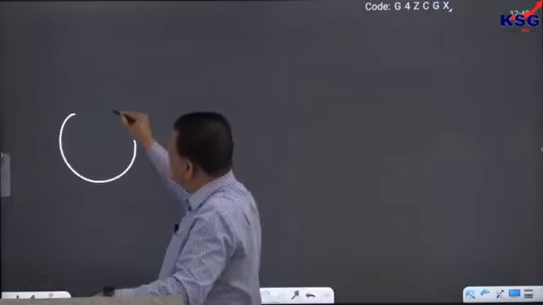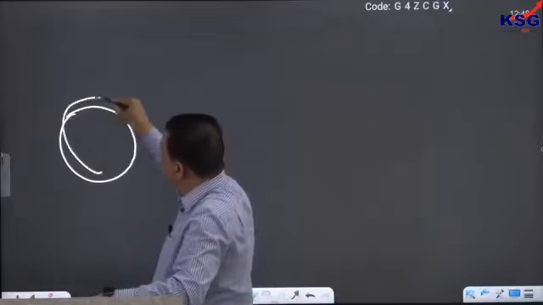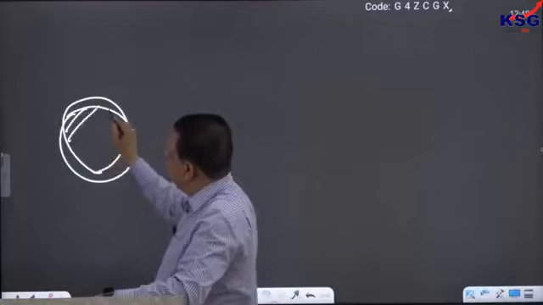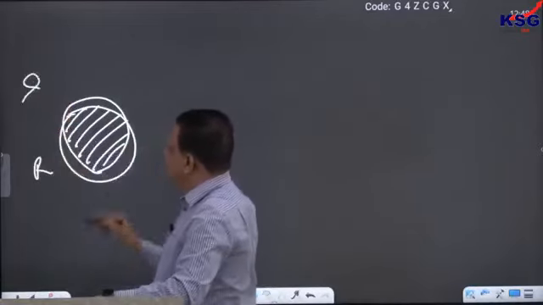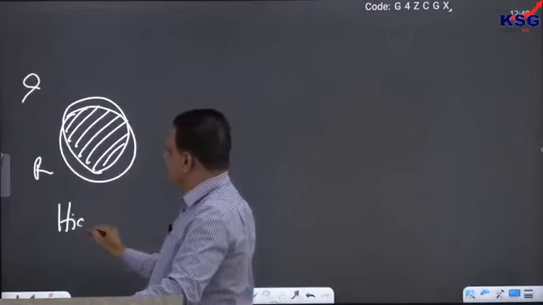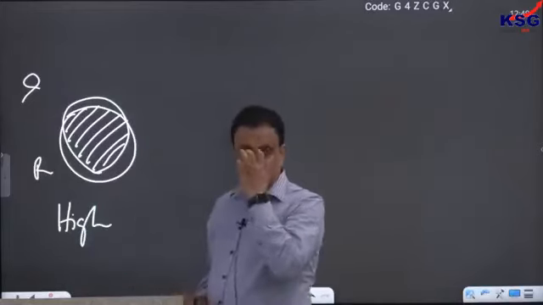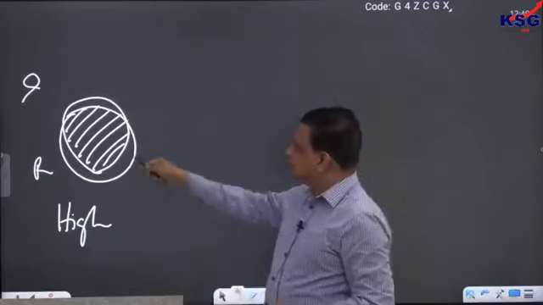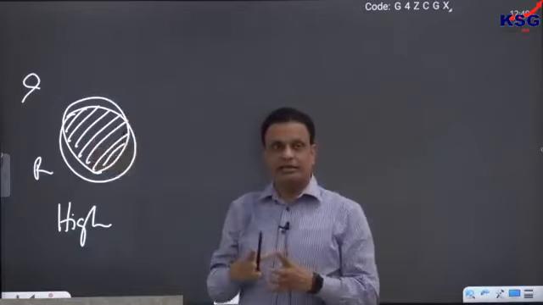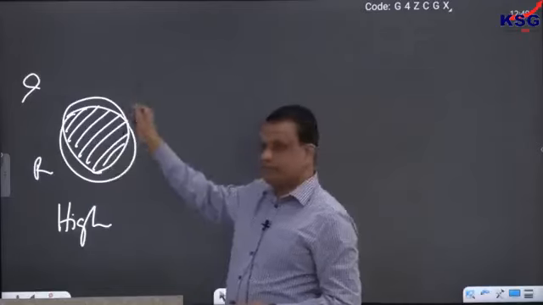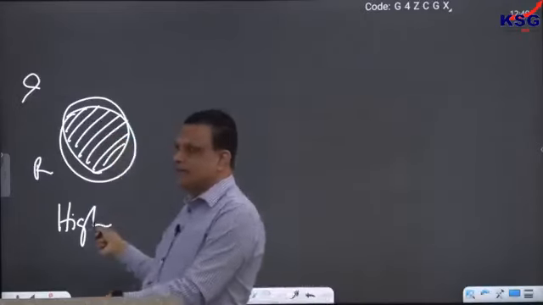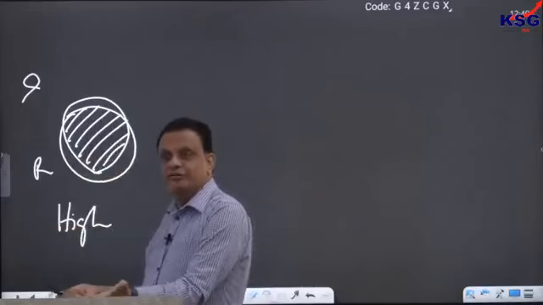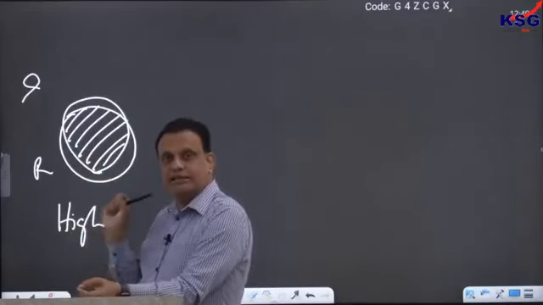Now suppose, for example, there is a person whose real self is something like this and whose ideal self is something like this. There is a significant amount of overlap between the two. This is the real self and that is the ideal self. Then we will say that this person would be very high in integrity. Why is he high in integrity? Because his real self and his ideal self are integrated together. What he does and what he thinks he should be doing are more or less the same. What life he is leading right now and what life he thinks he should be living, both of them are more or less the same.